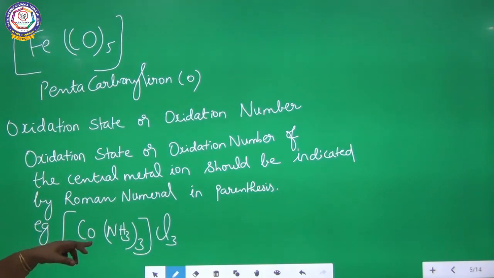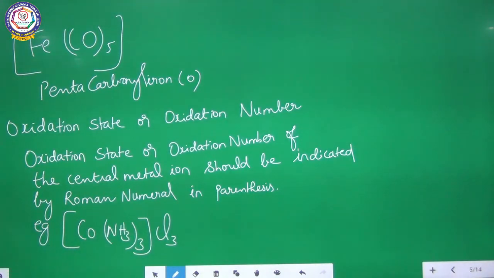Here, the central metal ion is cobalt. The symbol is Co, cobalt. The ligand attached here is ammonia. There are 3 ammonia molecules attached to cobalt. So, we are going to find out the oxidation state of the central metal ion.